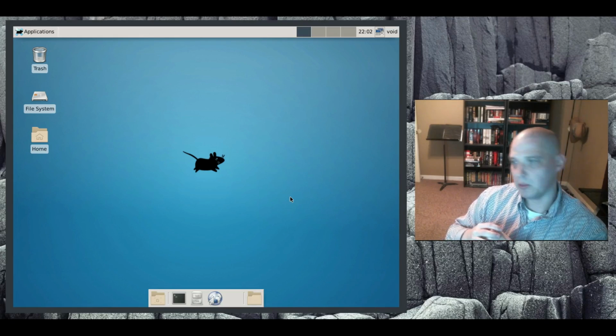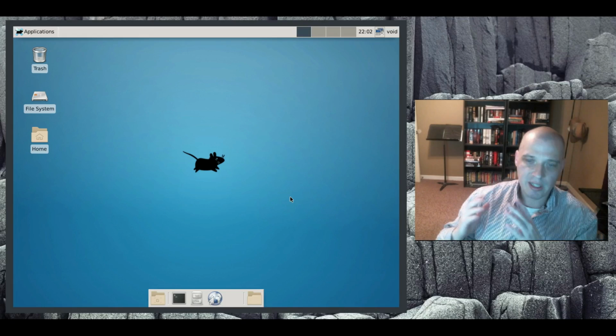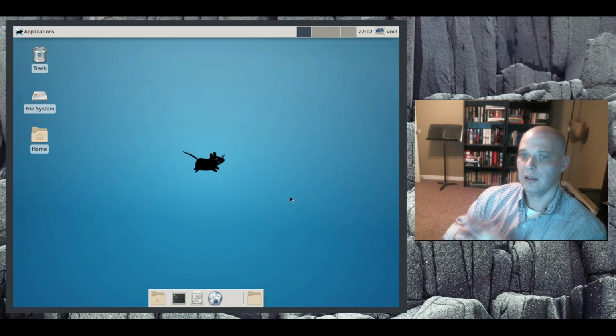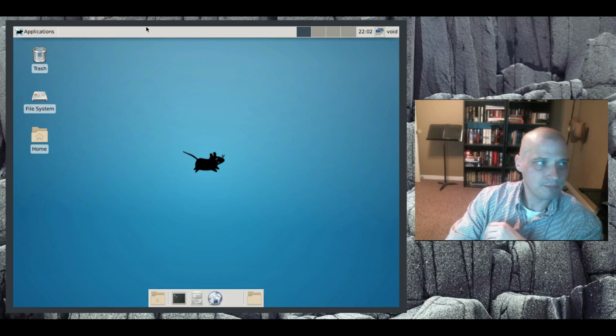Gentoo's repos are really big, but with some of these smaller independent distros, you're going to try to install stuff and it's not going to be in the repo. You're going to have to build it from source. Again, for a new Linux user, building packages from source is not something they're going to want to do. Again, for intermediate to advanced users, that's okay.